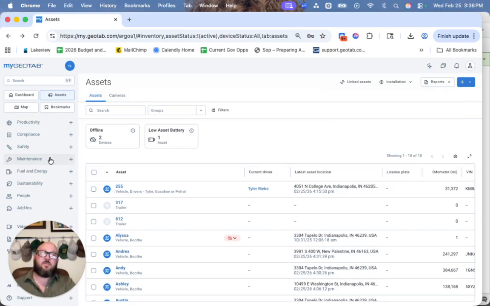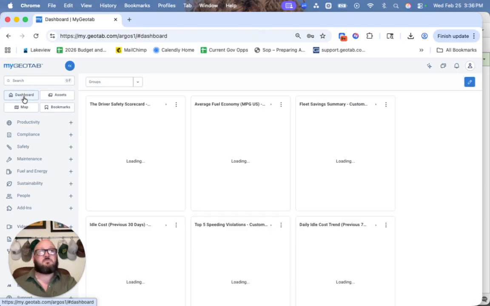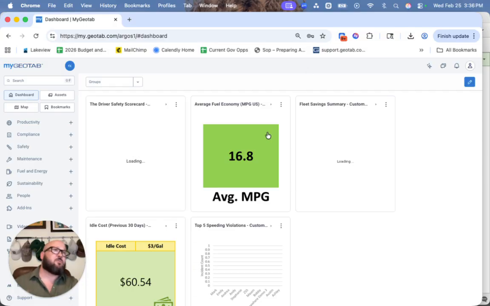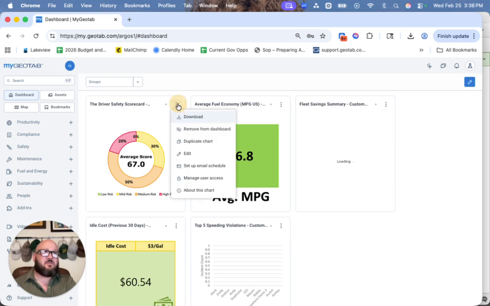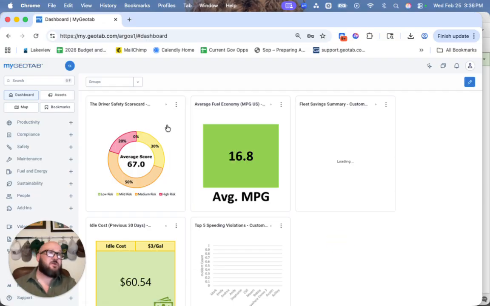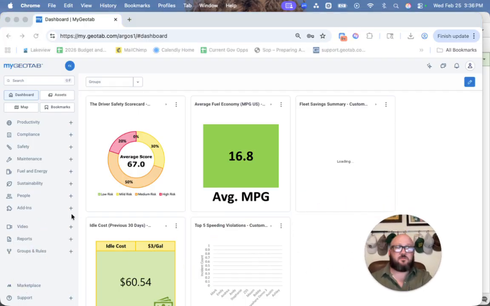Now, the one thing about reports is there are a few ways that I would generally go about it. One is from your dashboard, and we covered this in a previous video, but just as a quick refresher, any of these can be downloaded. Just click the little menu or click the report itself, click download, and you're ready to go. And it's going to default to an Excel report.